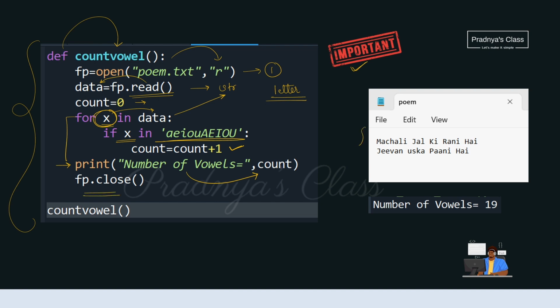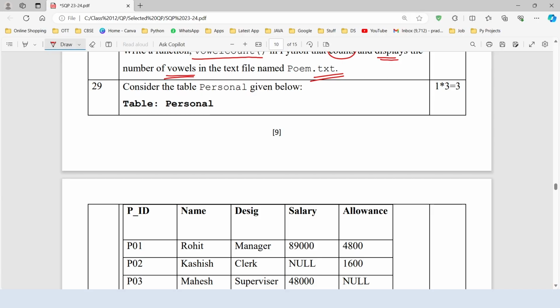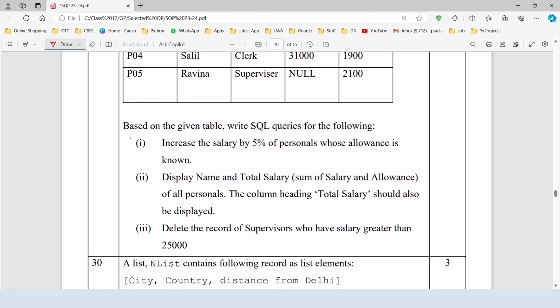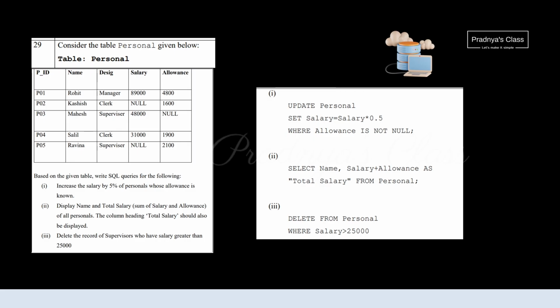For demo we have taken some random content for the poem.txt file and accordingly we are getting the count of the vowels. Wow, it's great. One more code got over. Proceeding to the 29th question, there is a given table and based on the table we have to write the SQL queries. Read the question carefully and check the table properly.